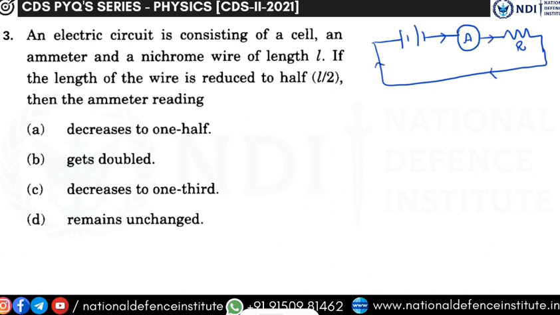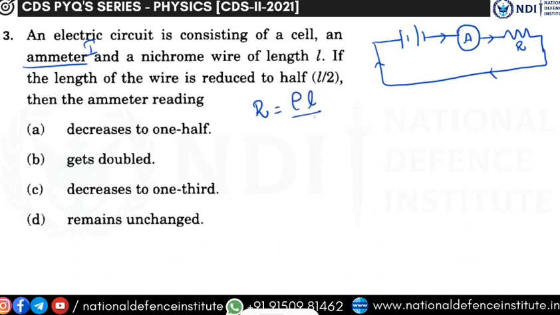Now, when the length of the wire is reduced, what happens to the ammeter reading? First of all, what you need to understand is that an ammeter gives you the reading of current. So, they are asking you what will happen to the current value in the circuit once the length of the resistor is reduced. Okay. So, let us go to the relationship of resistance.